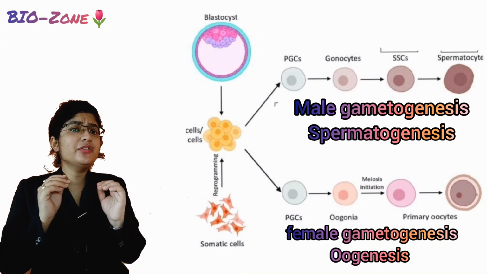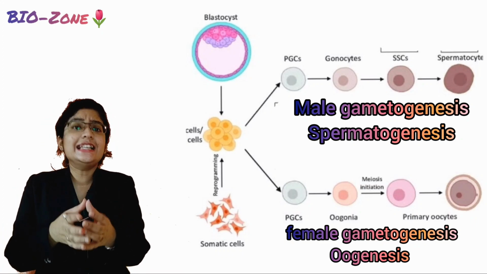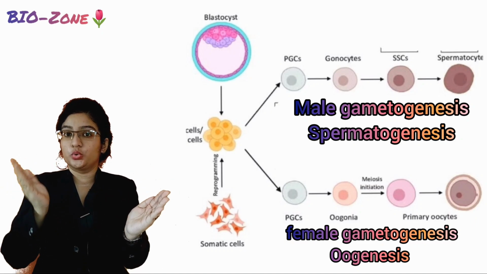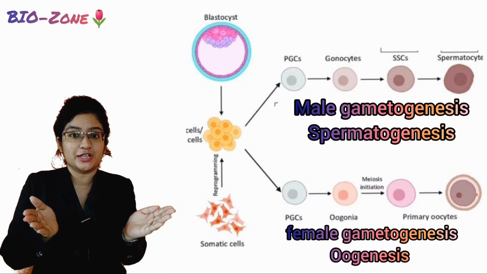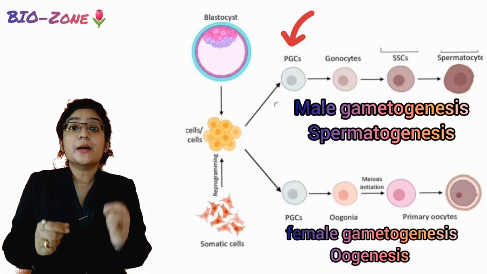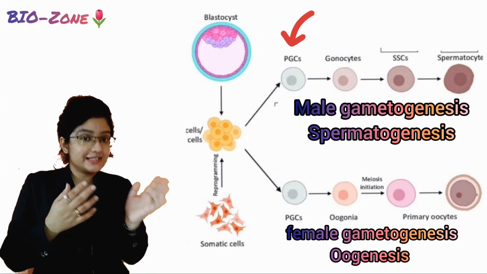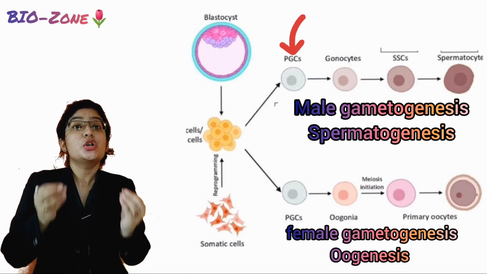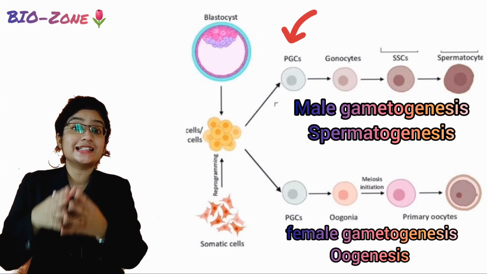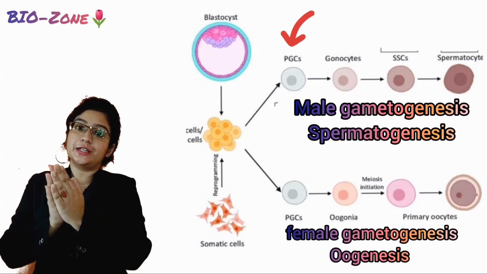So, if you can recall the process of spermatogenesis, you can easily understand the difference between oogenesis and spermatogenesis. What we see in spermatogenesis is that the primordial germ cell, the main stem cell of this gametogenesis process, remains inside the seminiferous tubule of the testis even after birth.